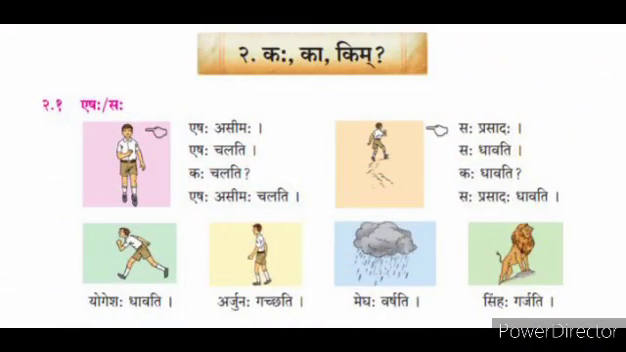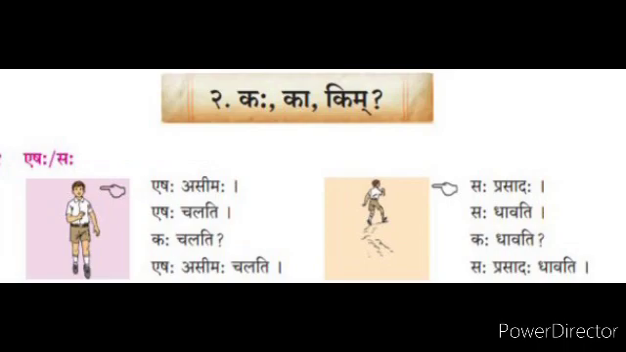Here we see some sentences with a picture. One boy is walking and his name is Asim. Now see here, finger mark inside the box. It means Eshah, this. Eshah Asimah, this is Asim. Eshah Chalati, this is walking. Kah Chalati, make a question. Who is walking? Kah. We use Kah instead of Eshah, and the answer is Eshah Asimah Chalati.